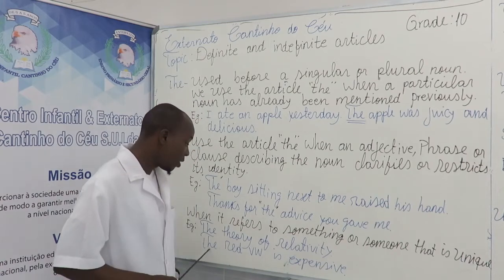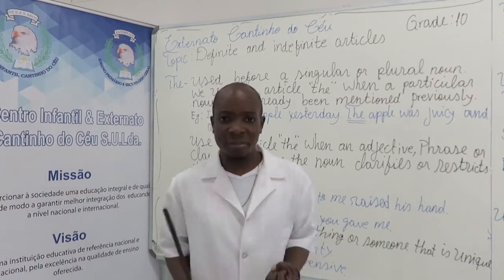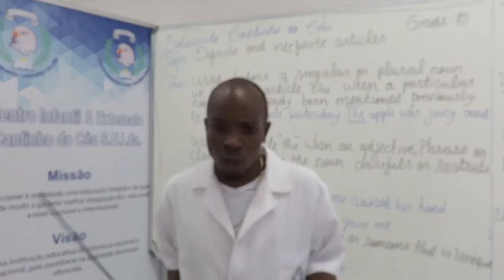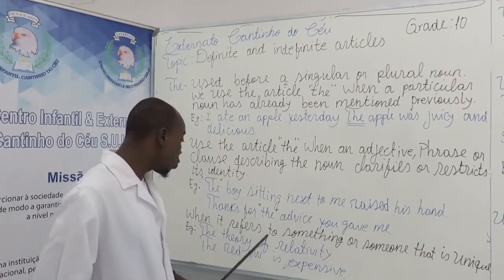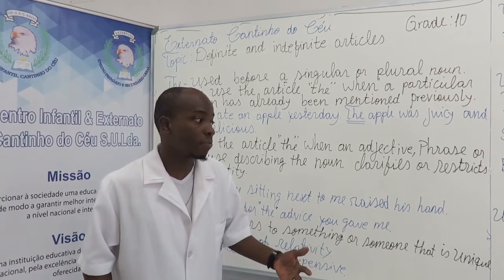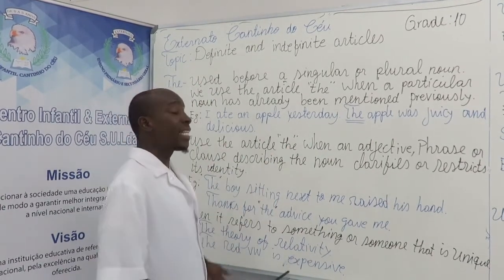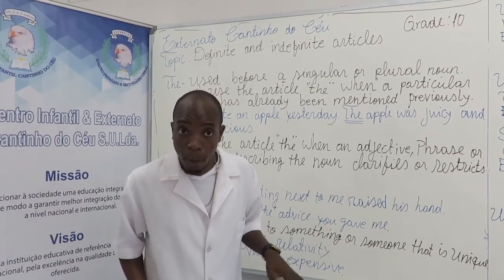And we also have here, the red VW is expensive. We may have the black VW, the blue VW, the pink or yellow VW, but I'm talking about the red VW, which is very expensive.